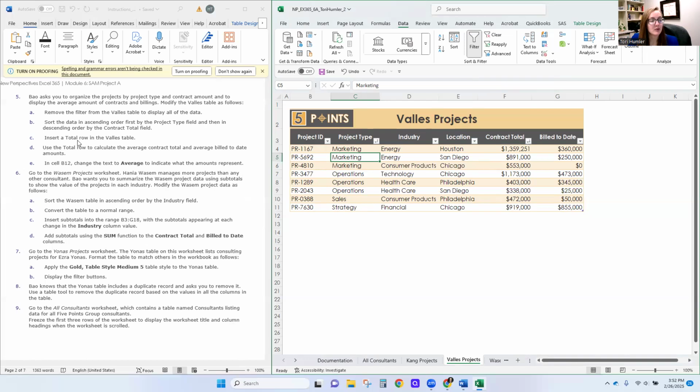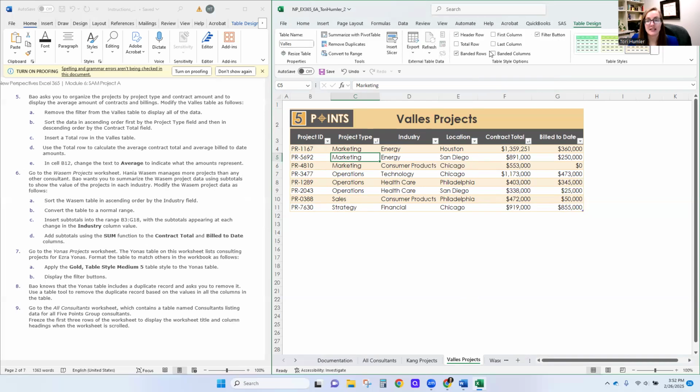So now we're going to insert a total row on the values table. So when we're clicked anywhere in the table, this table design menu pops up, and I can just select that I want a total row. So once I have the total row there, it automatically populates this total row, but we want to change some things.